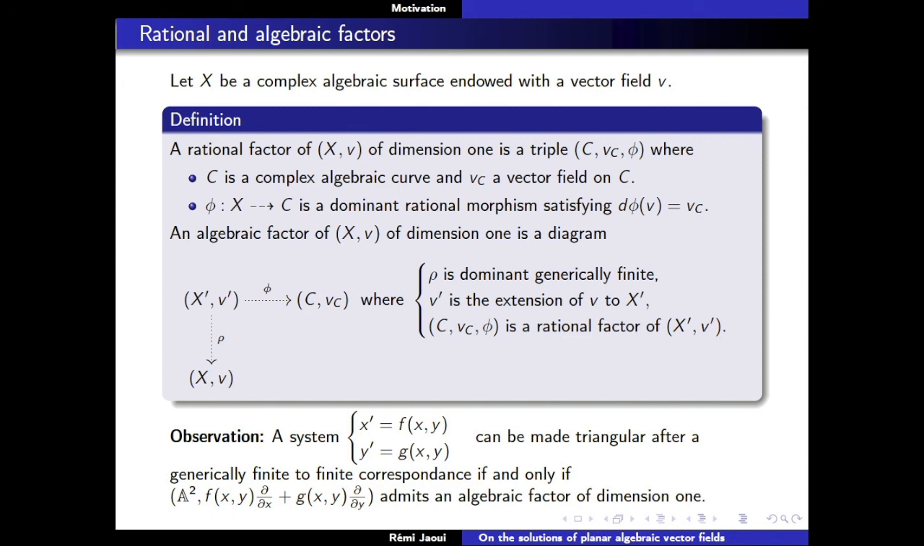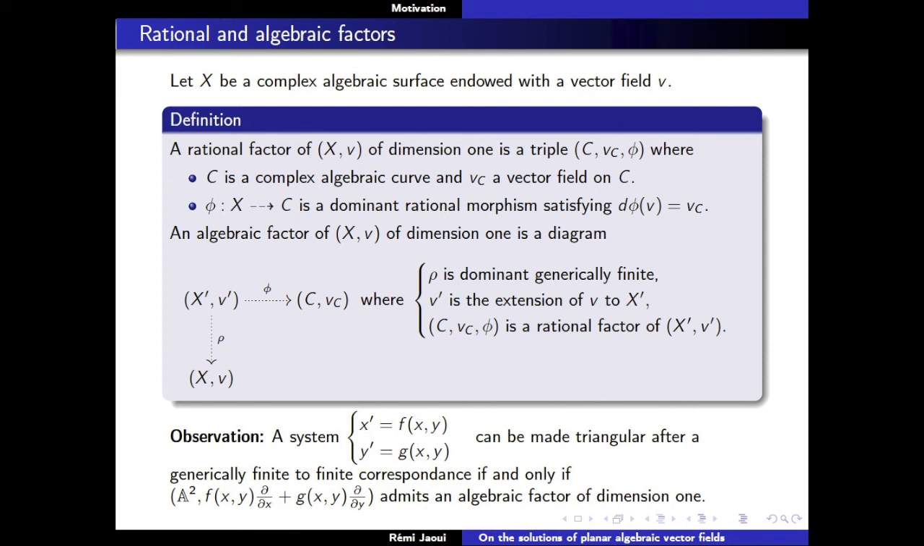And what you call a rational factor of (X,V) of dimension 1 is the following data. You've got 3 components: a curve C and a vector field V_C on the curve, and a dominant rational map from X to C which sends the vector field V to the vector field V_C. So you've got a morphism like that in the category of algebraic varieties endowed with a vector field. What you can do is define that up to interalgebraicity. You will call an algebraic factor of (X,V) of dimension 1 something where you start with (X,V) and do a generically finite extension, you get X'.